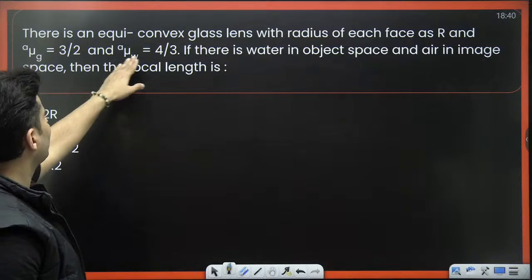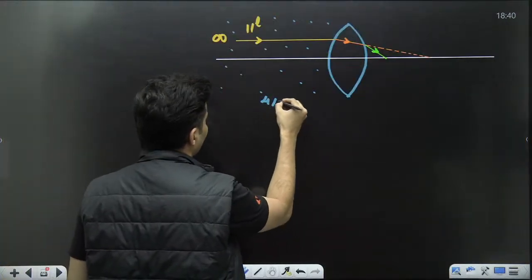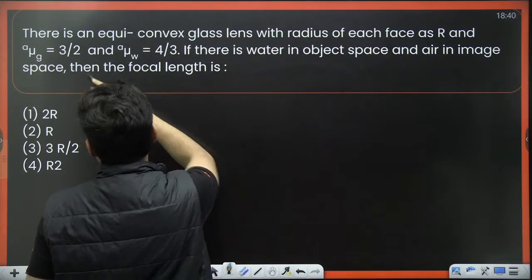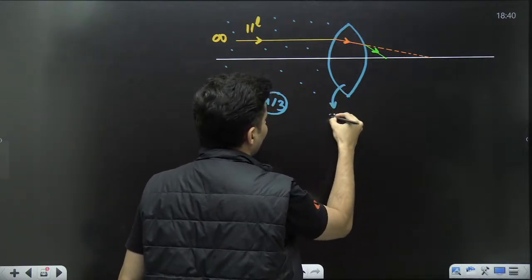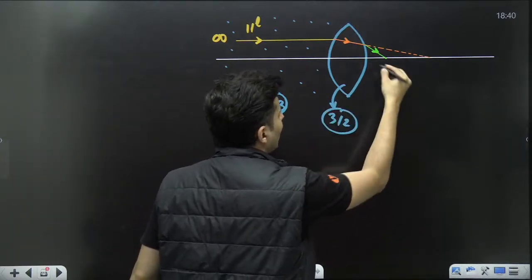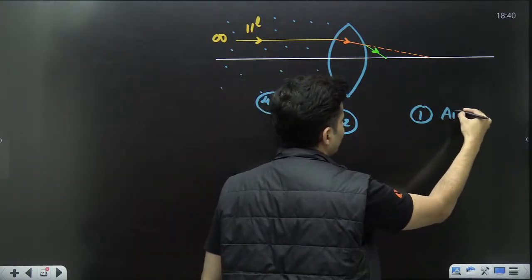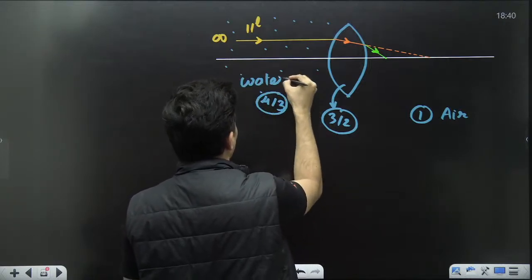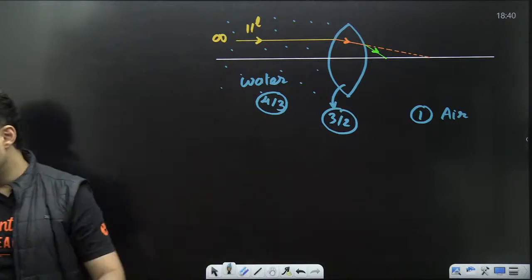So that water has a refractive index of 4/3. Then the glass has a refractive index of 3/2. And this is air, so this has a refractive index of 1. This was water. Everybody fine till this point?